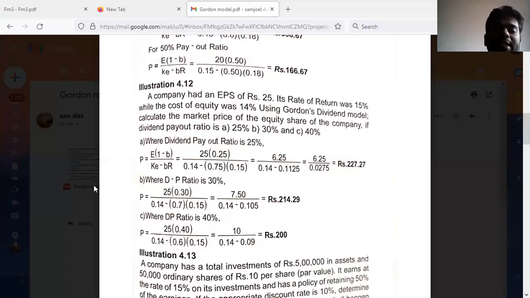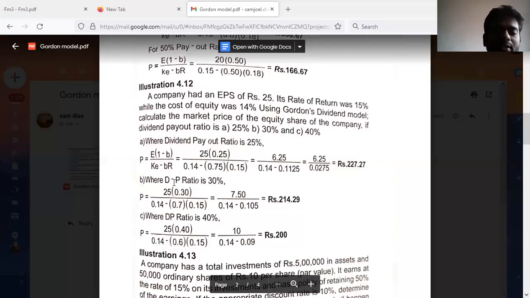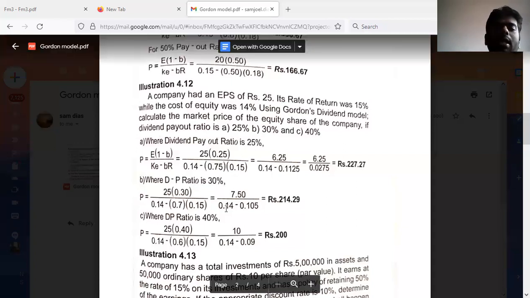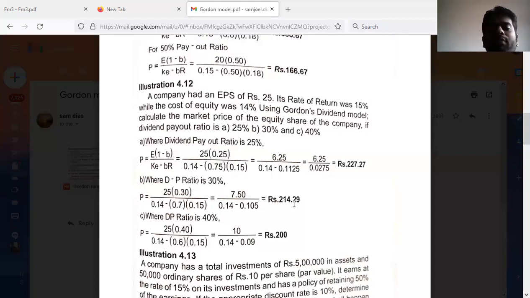Now the second circumstance, when there is a 30% dividend payout ratio. Here other things remain same. There is no change in cost of capital, no change in return on investment, no change in EPS, but the only change we have to incorporate is in dividend retention and dividend payout. When the dividend payout ratio is 30%, the retention ratio is 70%. That means if you are giving out 30% as a dividend, 70% you are going to save with yourself. So 30% means 0.30 and retention of 70% means 0.70. The other things remain same, and if we do calculations, we will be getting rupees 214.29.